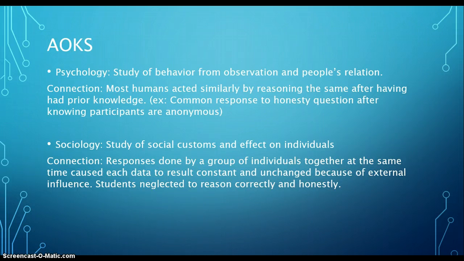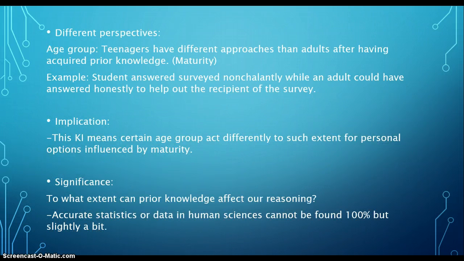Different perspectives that can be taken from it concern the age group, especially maturity, since teenagers have different approaches than adults to things and reasoning. Some students answered the survey nonchalantly, while if we were given an adult to answer this survey knowing that it was anonymous, he could have answered honestly to help out the recipient with his survey and results.